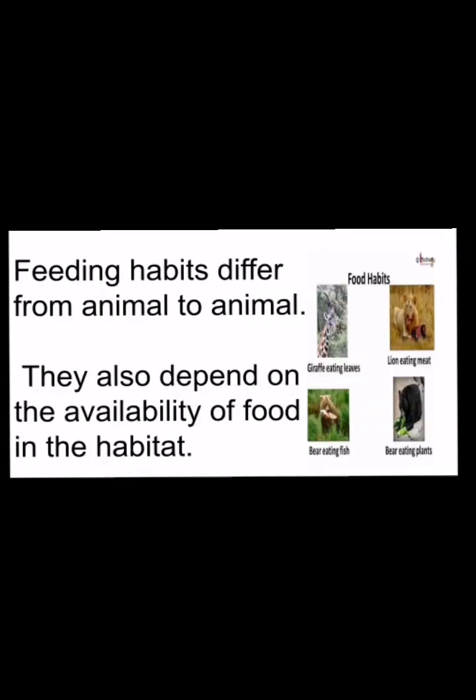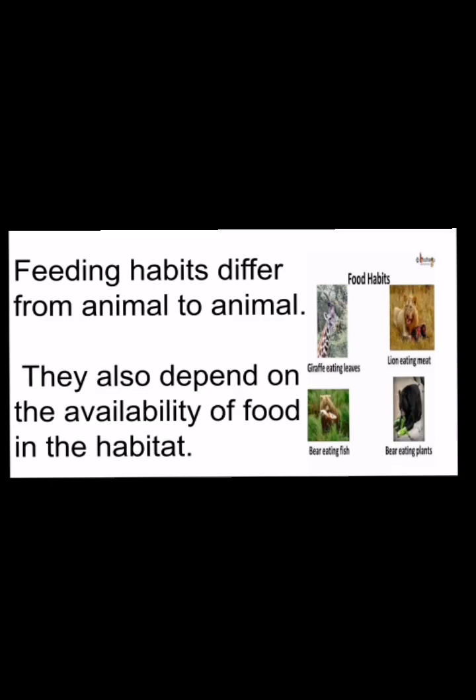Next, we can see some animals eat grass, and some eat other animals. Why is there this difference? The feeding habits differ from animal to animal, depending upon the availability of food in their specific place and their feeding parts, meaning mouth parts. So based on the habitat, the place they live, and their mouth parts, the feeding habits differ.